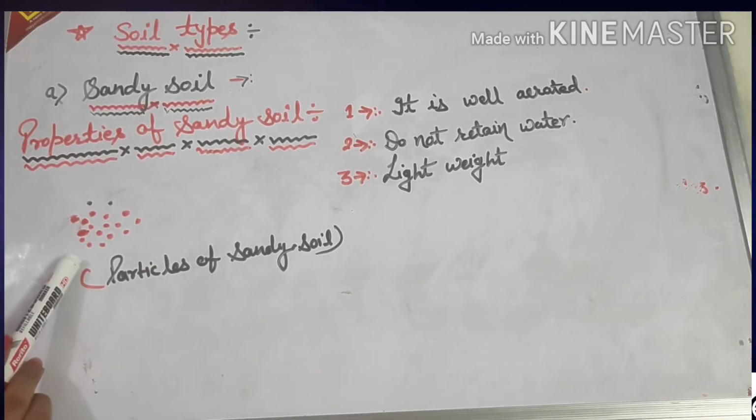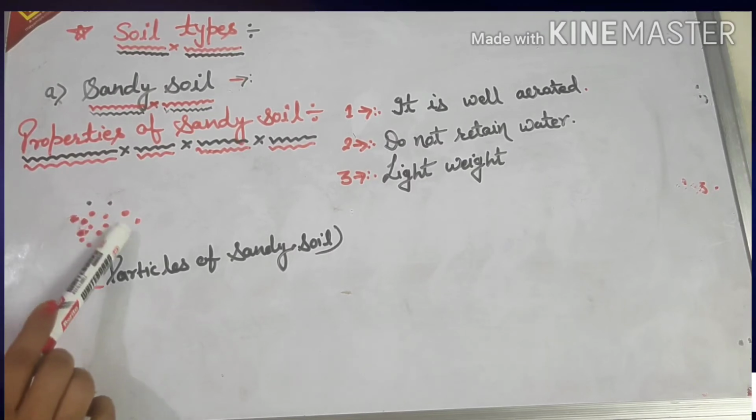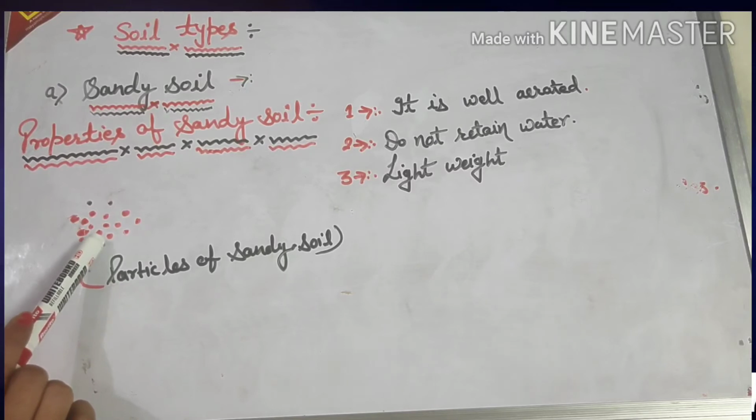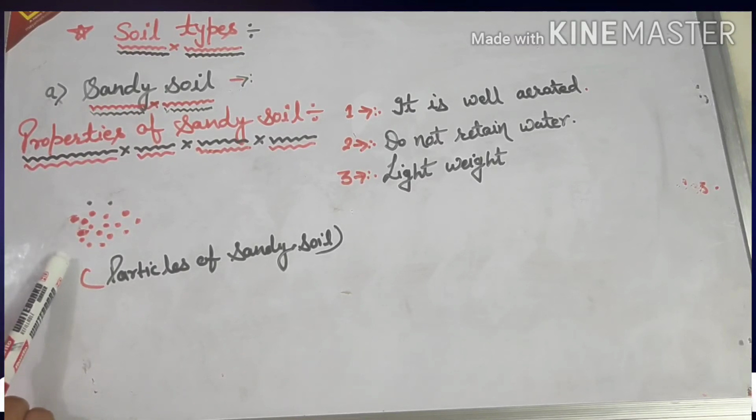These are big enough, and since the space between the particles is also big enough, the space can hold air. So air is present in this space. That's why this type of soil is well aerated. Sufficient air is present in this soil.